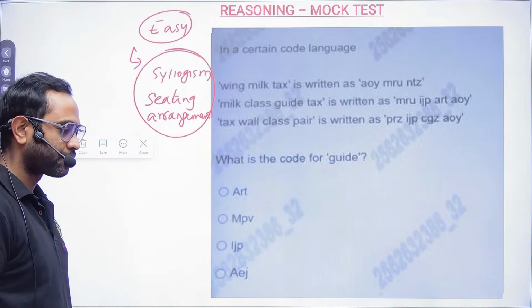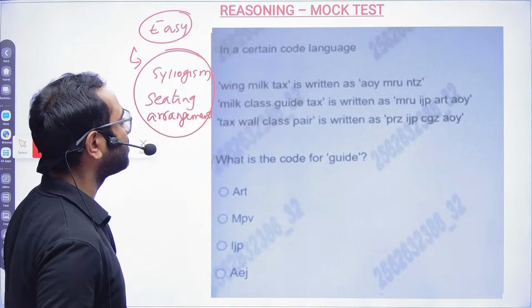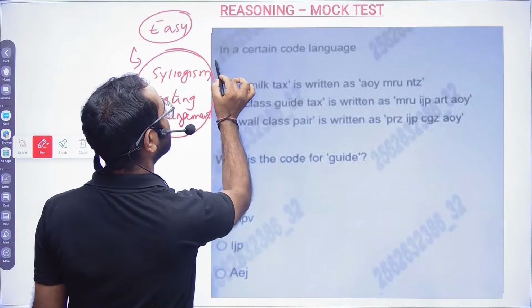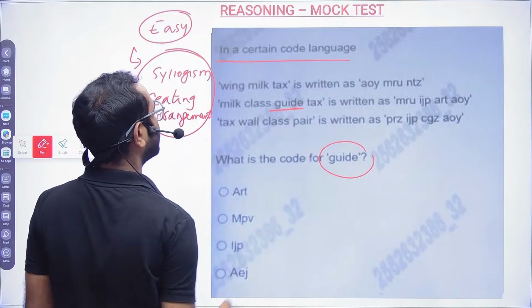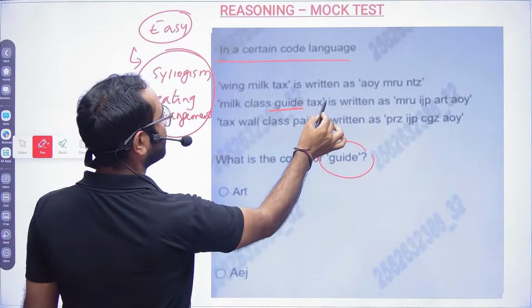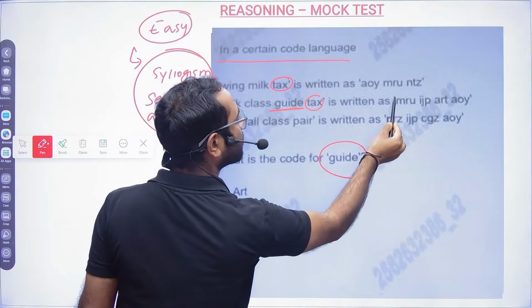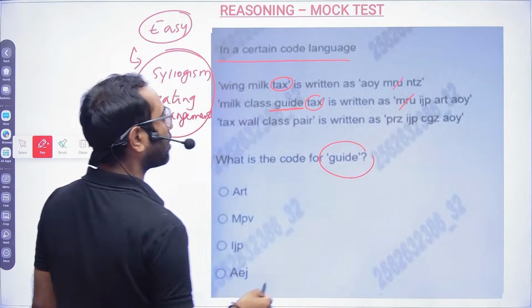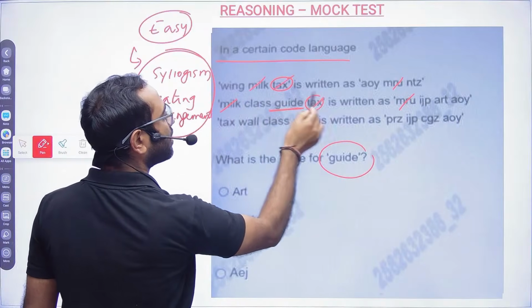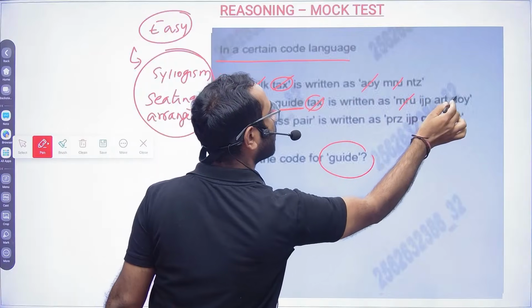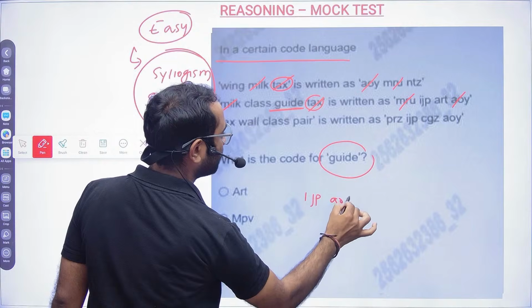Option A, very good. Art. So wing milk tax is written as this one, milk. So you have to find out the code for guide. Guide is here. Okay, now you see tax is here and tax is here. So what is the code for tax? What is common here? MRU. Oh sorry, there are two things common, milk and tax. Okay, so MRU AO. So now IJP or art one will be the answer.